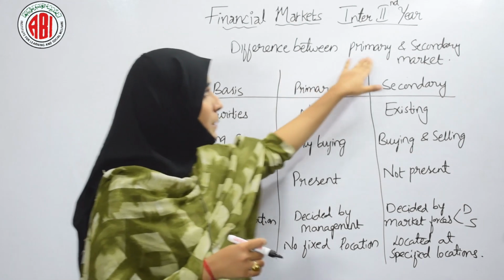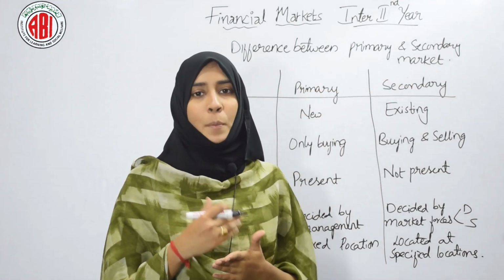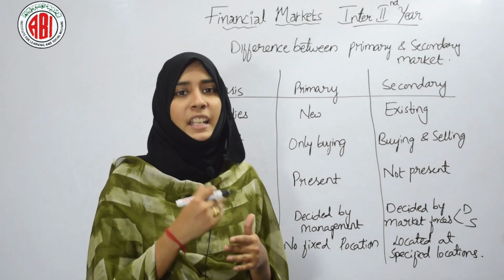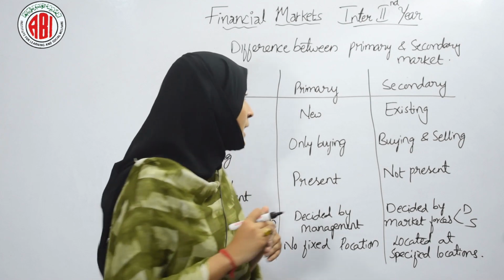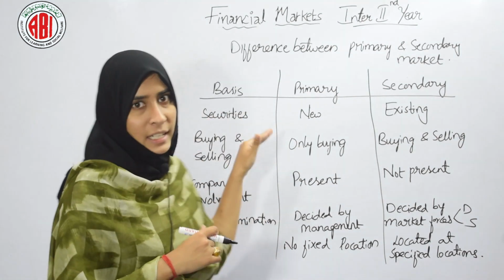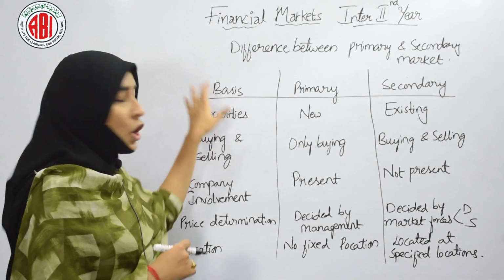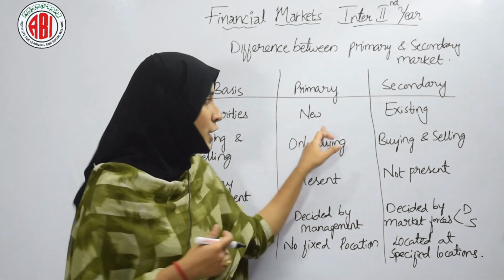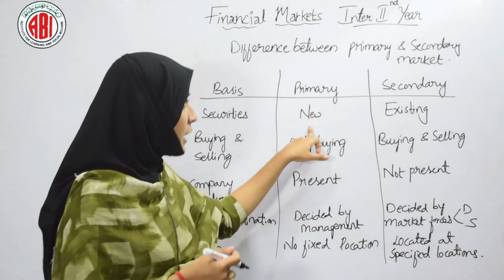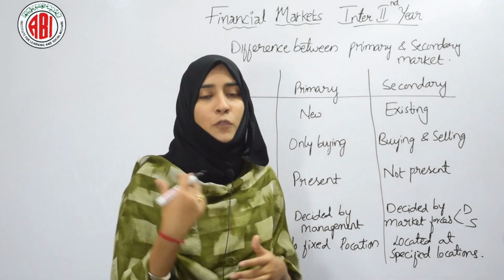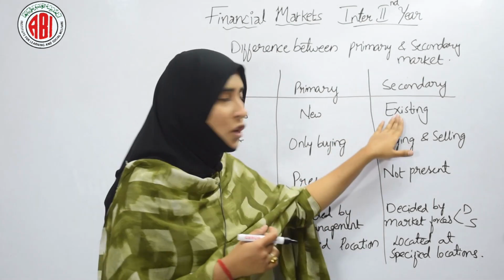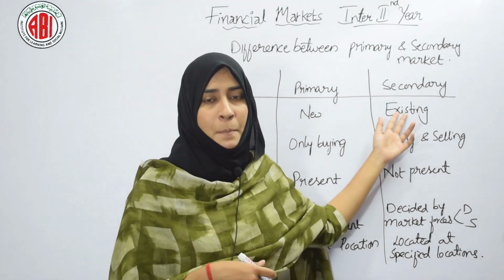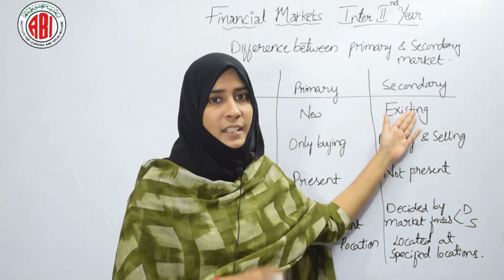Now let's see the differences between primary and secondary market. This is the last topic of our chapter, financial market. Let's see the differences so that you can clearly understand what primary and secondary markets are. On what basis are they divided? First, securities. Under the primary market we are dealing with new securities, and under the secondary market we are dealing with already existing securities, so we are reselling them.